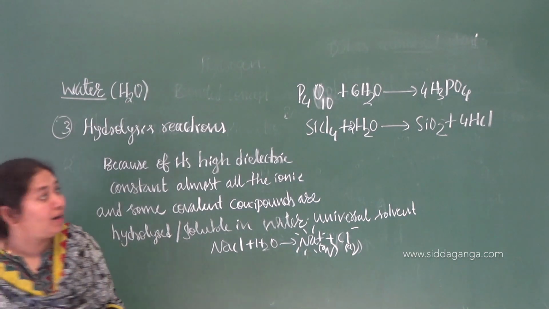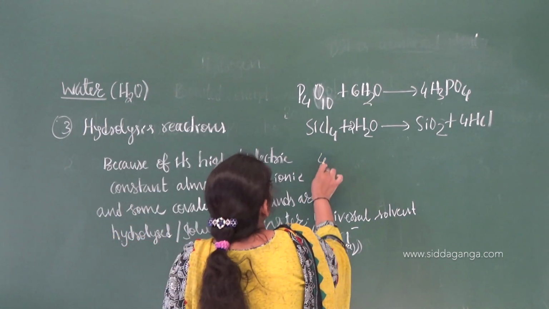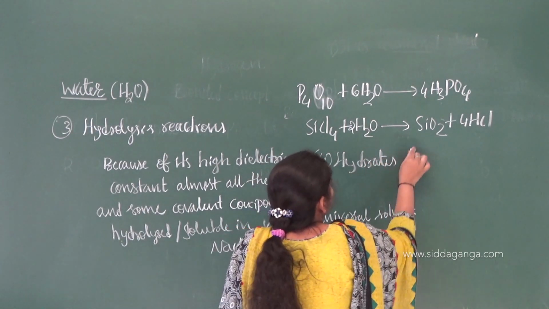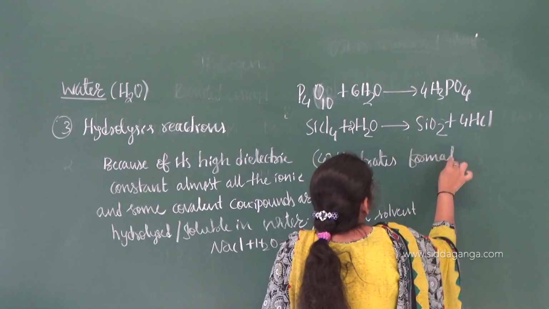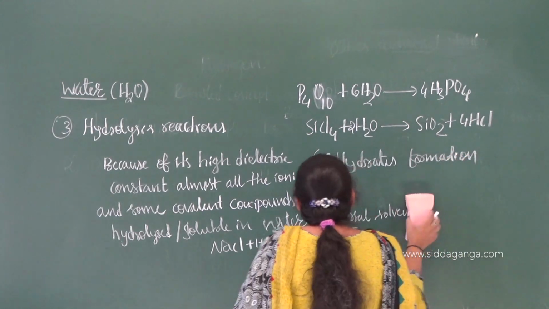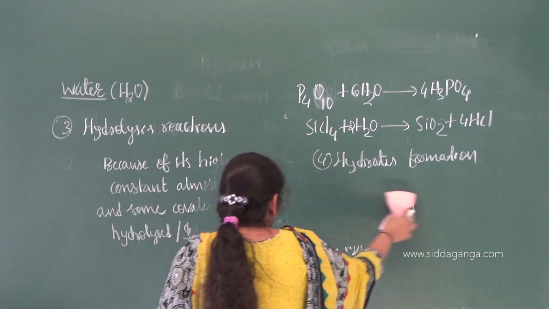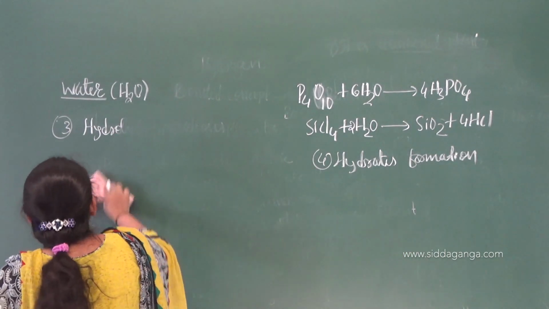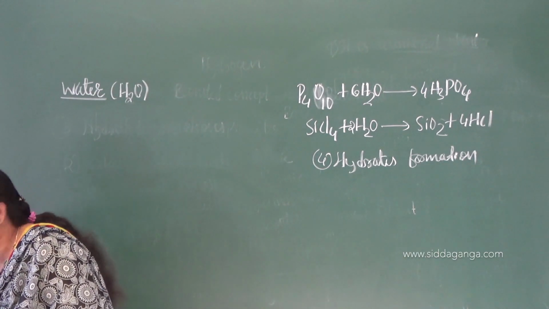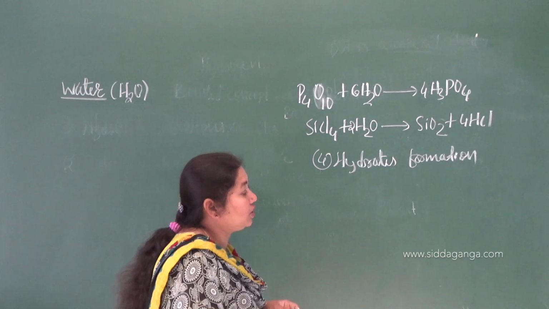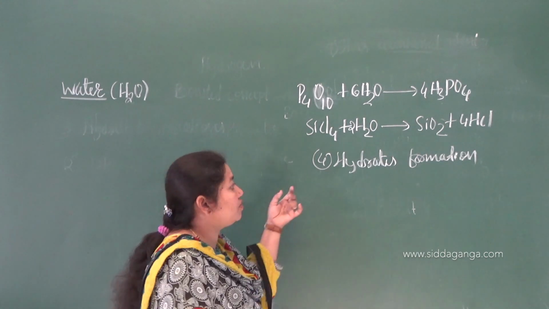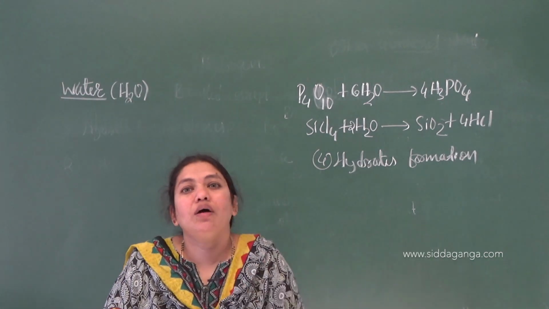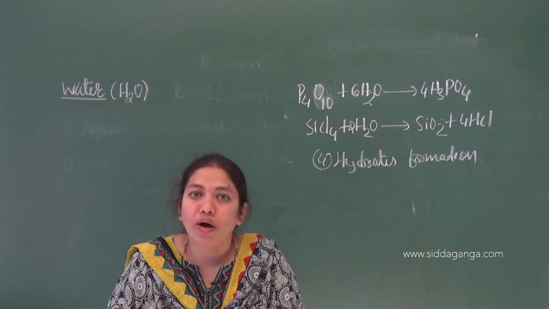So you can have hydrates formation, next property, that is the last one, hydrates formation. There are some salts which crystallize only when some amount of water is trapped with them. We call that water the water of crystallization. For the crystallization of some salts, water is essential, and the water associated with those crystals is called water of hydration.